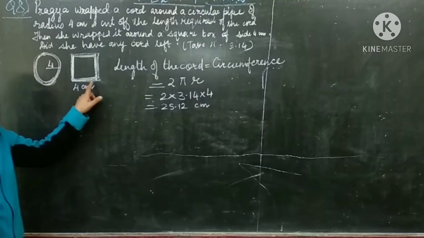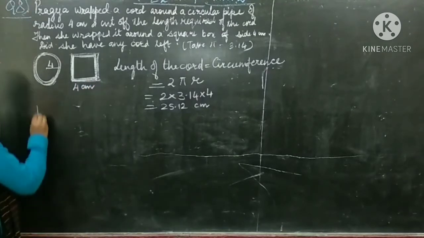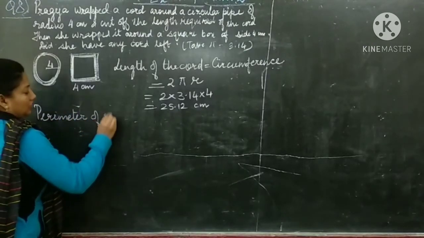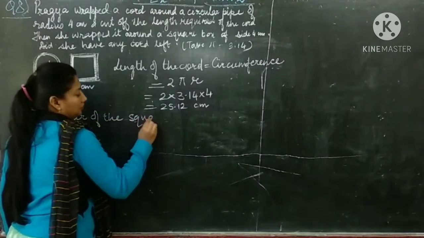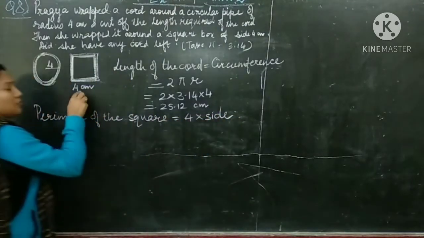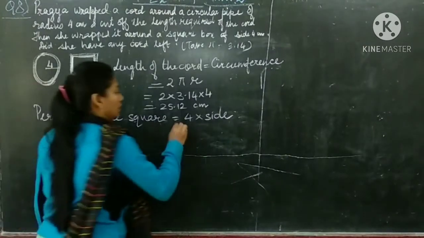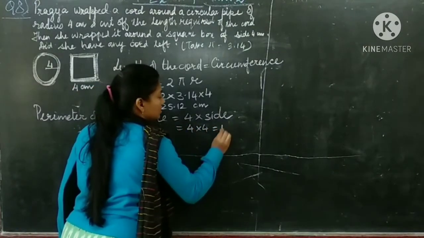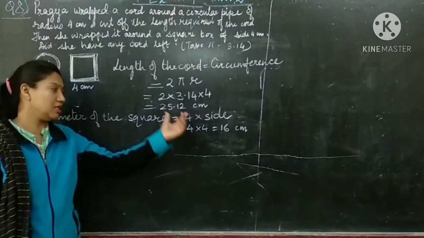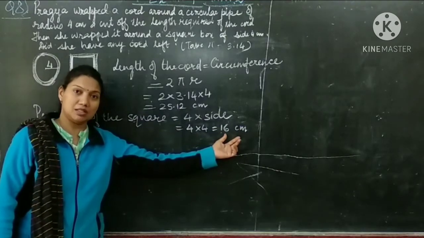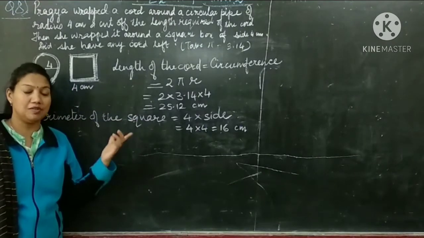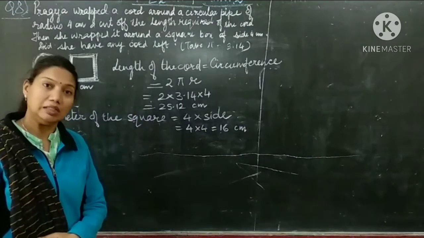Now let us check the perimeter of the square. So the perimeter of the square is equal to 4 multiplied by side. The side of the square is given 4 centimeter. So 4 into 4, so answer is 16 centimeter. Now the length is 25.12 centimeter and the square perimeter is 16 centimeter. So did she have any cord left? Yes, obviously she will have cord left.